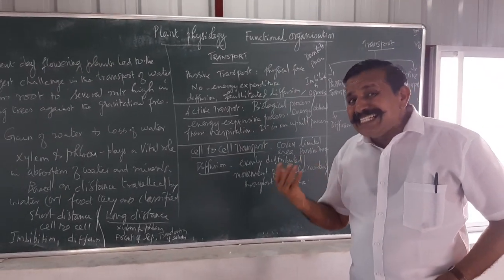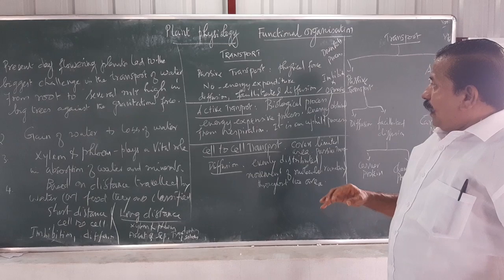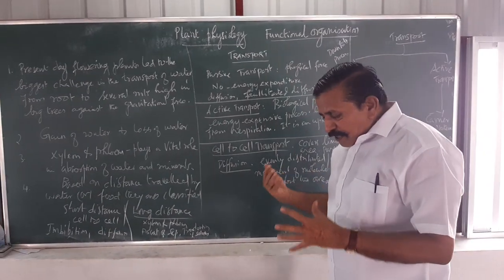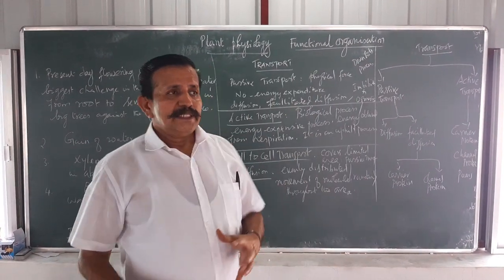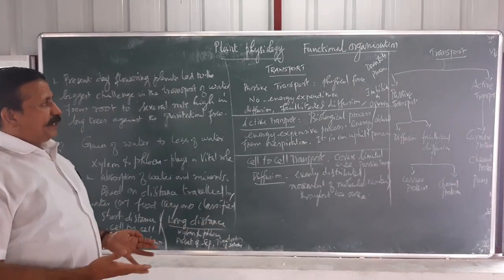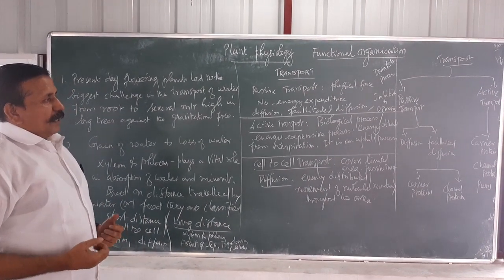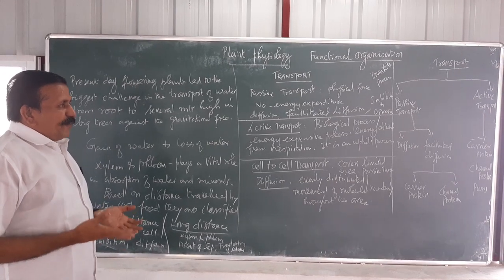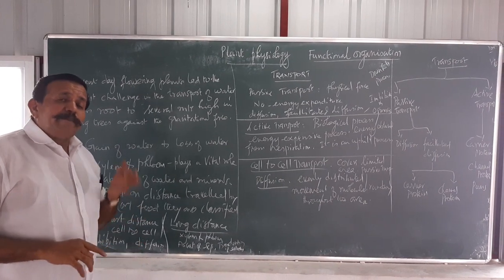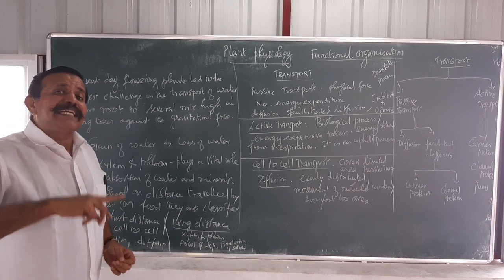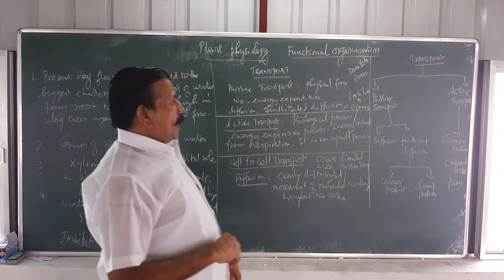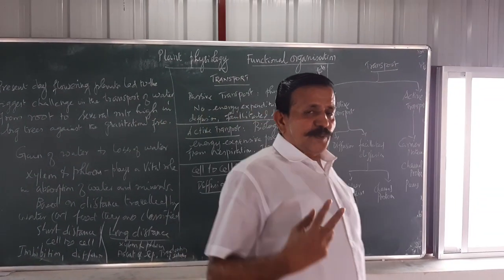No energy is needed, no energy is expended. It is the process by which a plant can take in water molecules and other minerals through diffusion, and also facilitated diffusion, imbibition and osmosis.